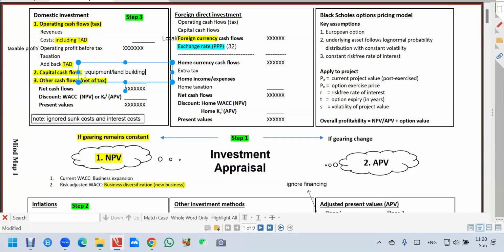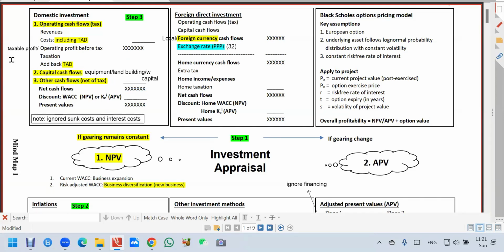And also, you have account receivable, you have inventory, you have to give some cash, you have creditors and so on. So you also have to invest in your working capital. These are your capital investment here.